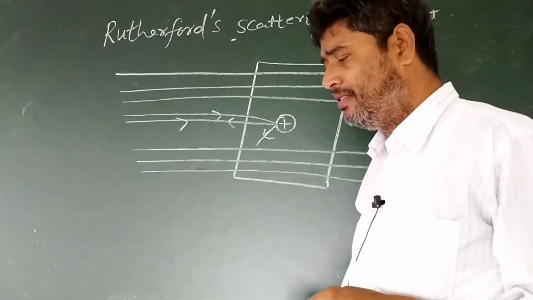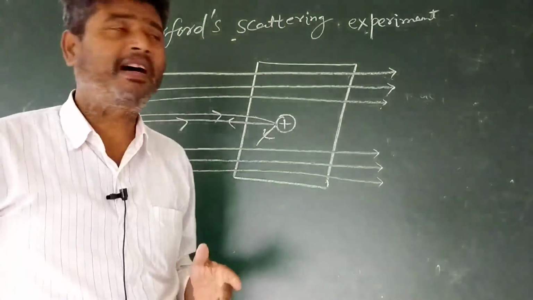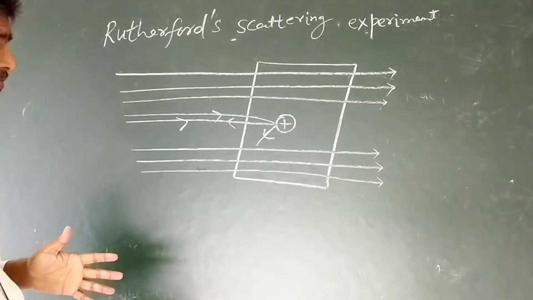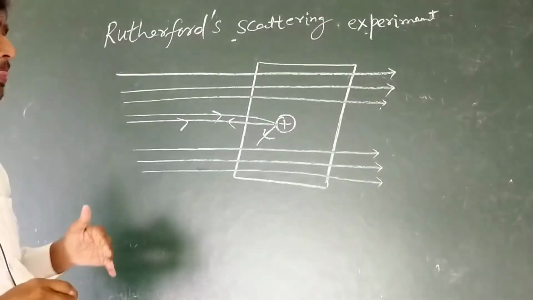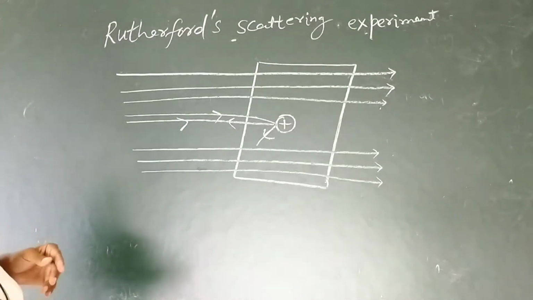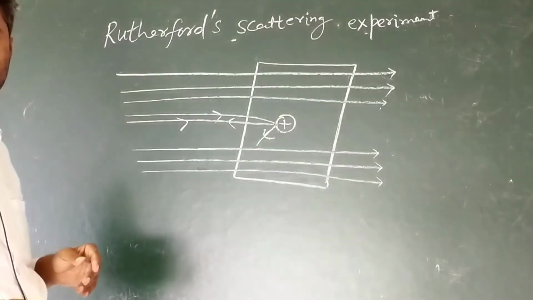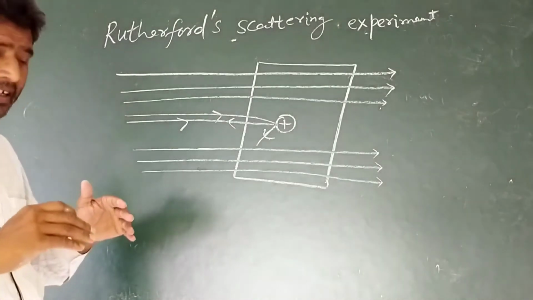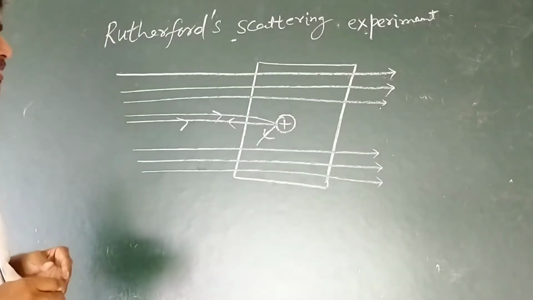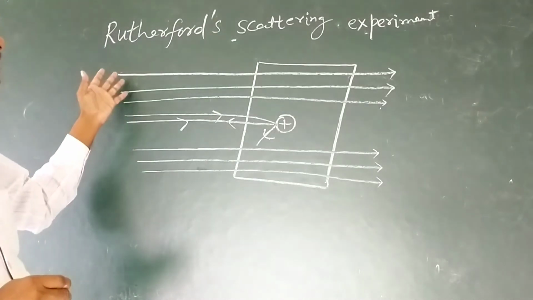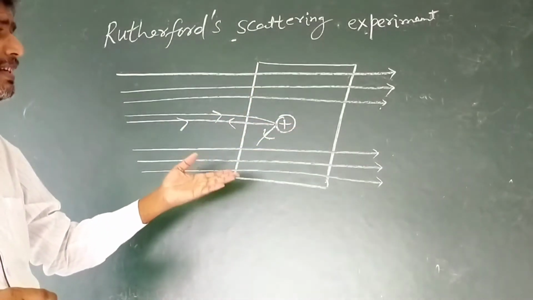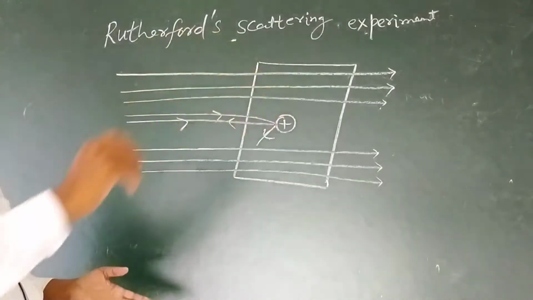And places where barriers are not available, that is hollow space, vacant region in which nothing interferes, alpha particles cross the foil easily and reach the other side.